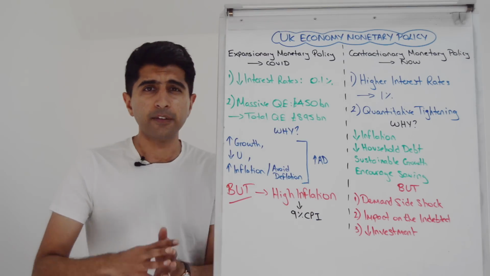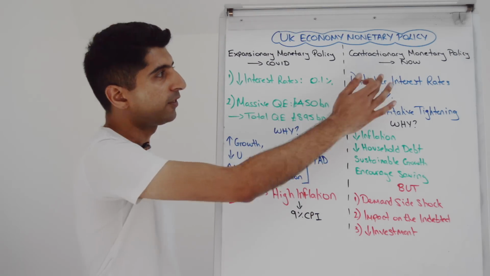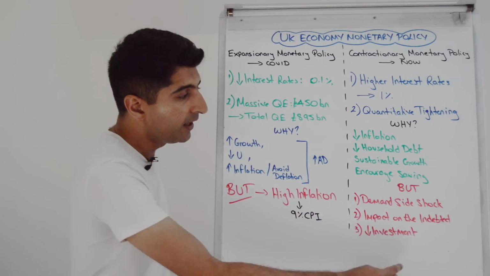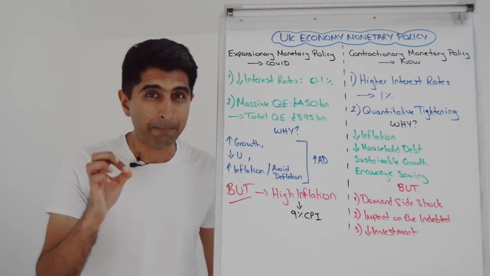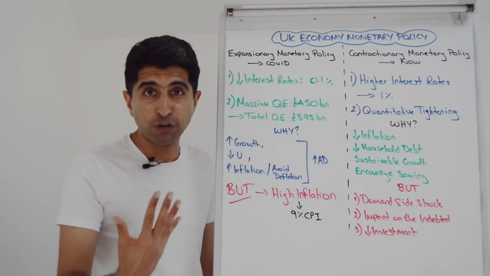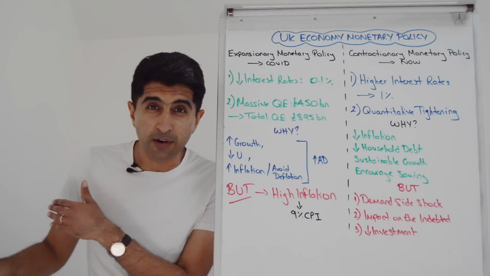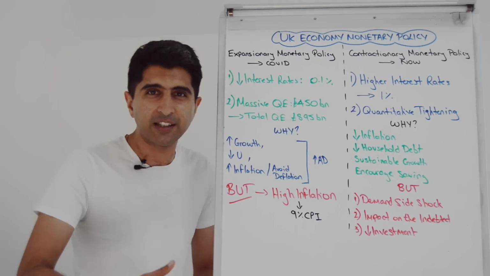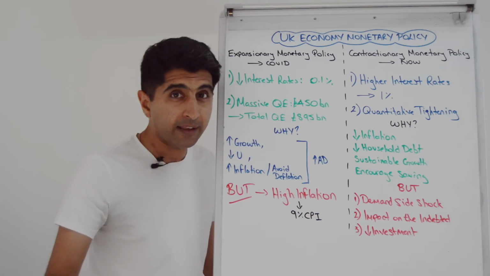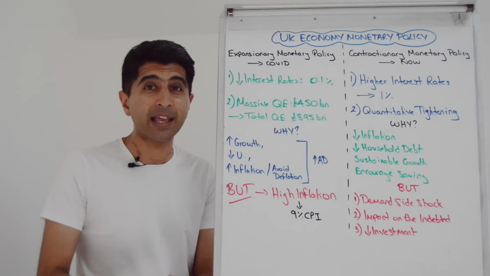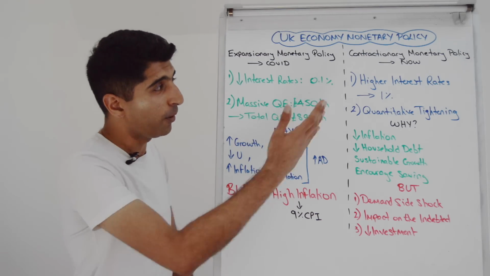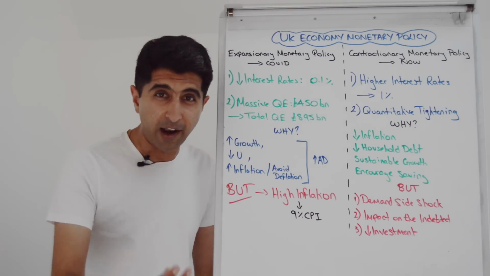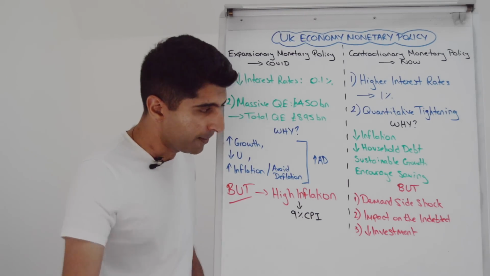The major concern of doing this, going hard with contractionary monetary policy and going even harder we're likely to see in the future, is that it could shock the economy back into a recession again. These are contractionary demand side policies. In theory, they're going to reduce aggregate demand and take us back into a deep recession, a double dip recession. Many forecasters are saying that's likely to happen. In fact, the Bank of England themselves are saying that these policies could well trigger another recession in the UK with lower growth and higher unemployment. So yes, very much the biggest concern.